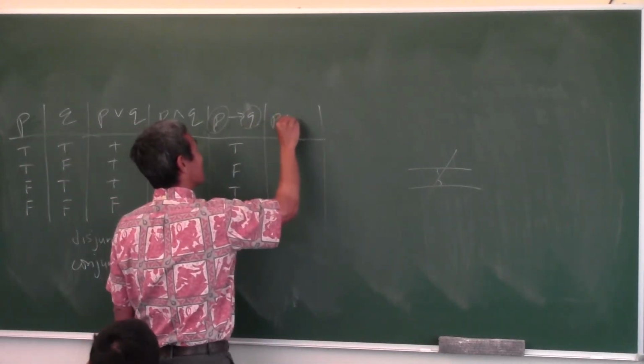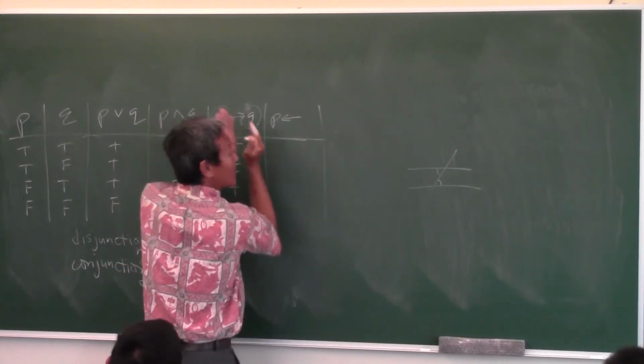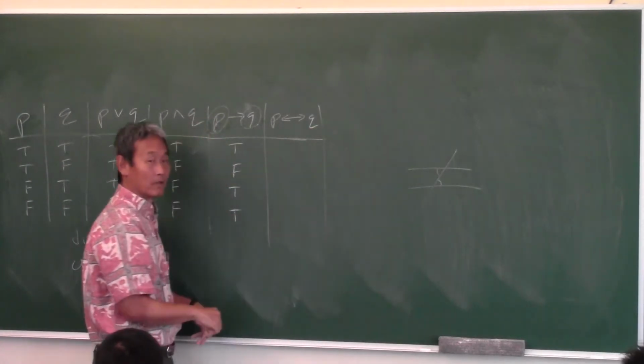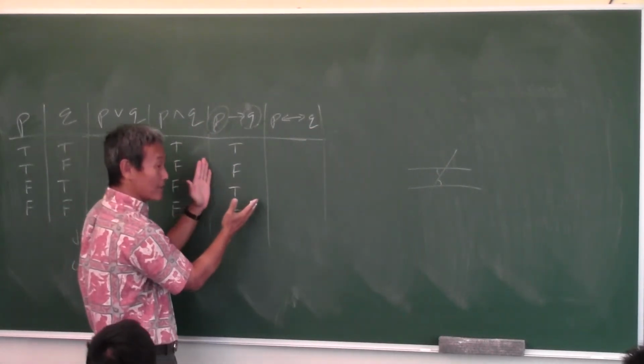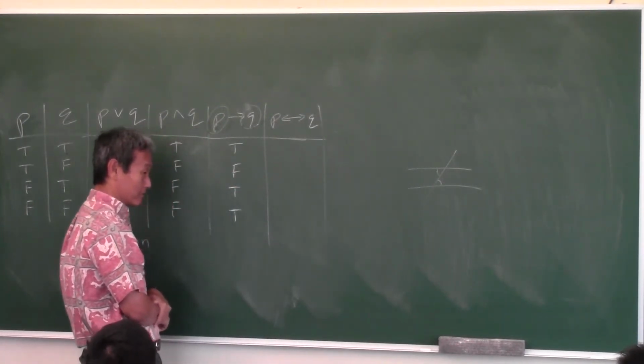Now notice how the arrow goes from P to Q, because it's if P, then Q. But what would happen if the arrow goes both directions? This is called a biconditional.